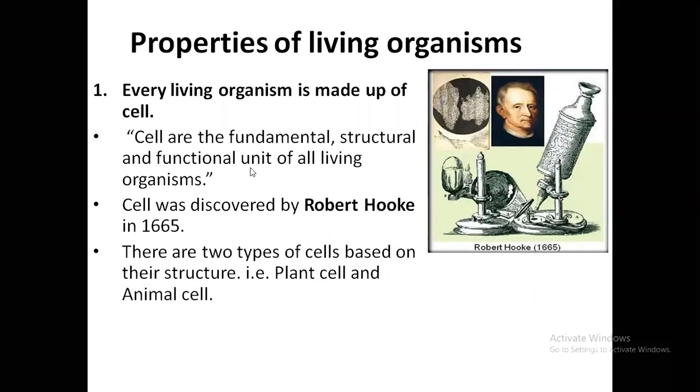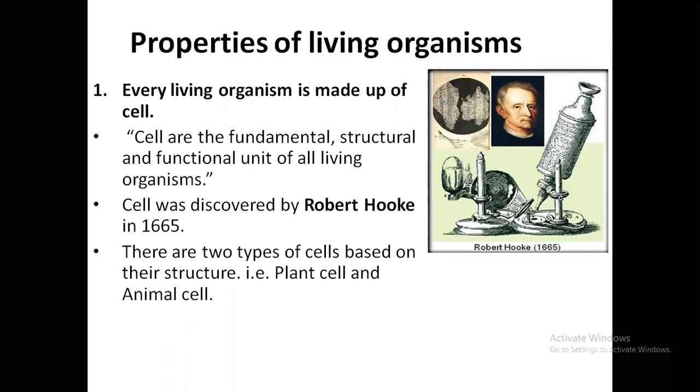Now, based on the structure and its functionality, we can categorize cells into two types. They are the plant cell and the animal cell. There are certain differences between these two cells. As you know, plants are capable of photosynthesis. They can produce their own food. But in case of animals, you will find they cannot prepare their own food. They are dependent on others for food.